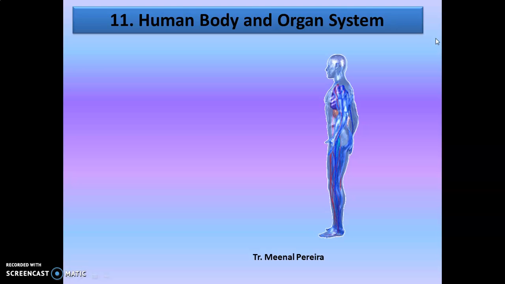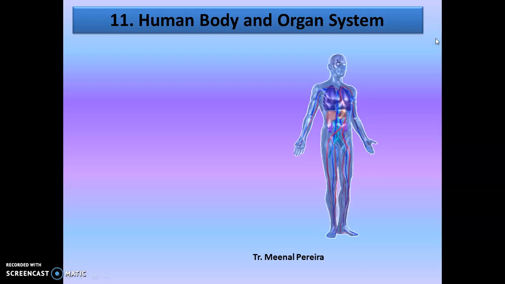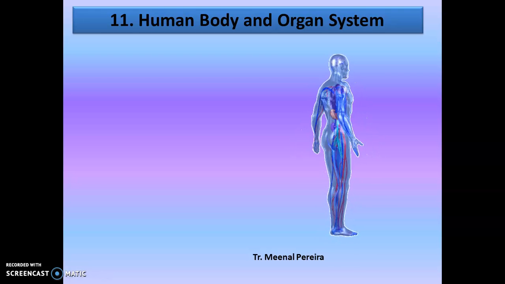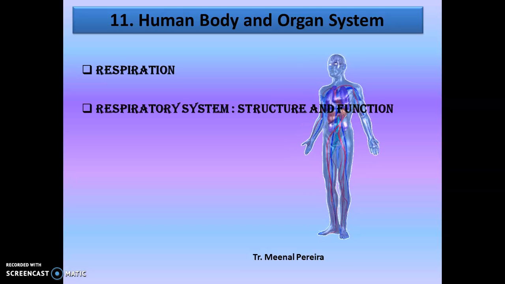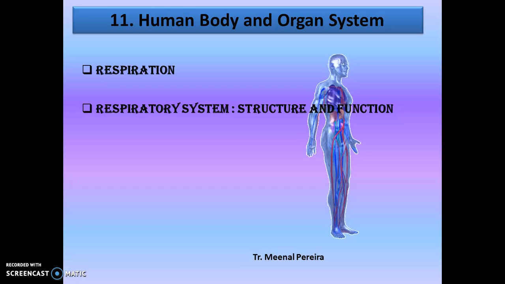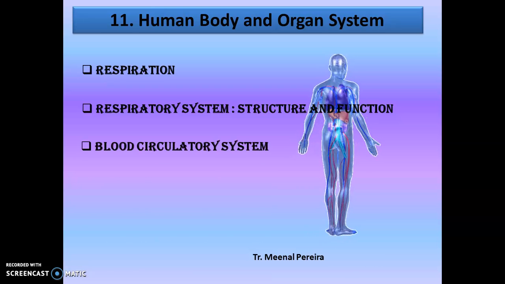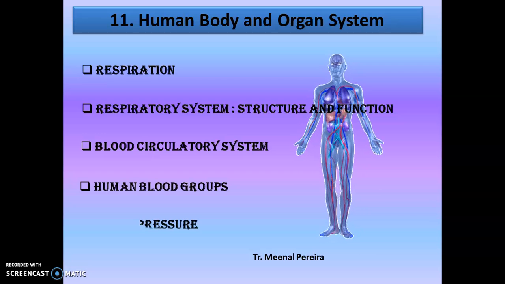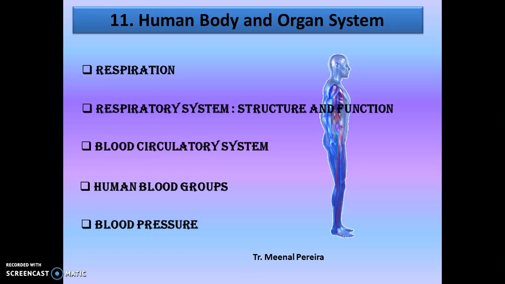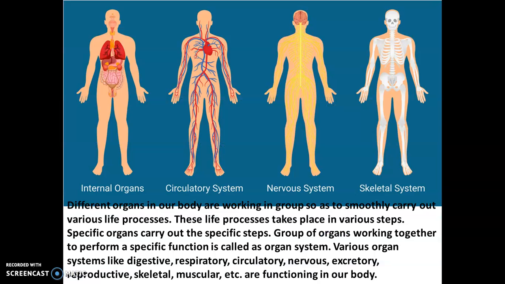Today we will begin with lesson number 11, that is human body and organ system. Let's see what are the various things that we are going to study in this lesson. We will be studying about respiration, respiratory system, structure and function, blood circulatory system, human blood groups and blood pressure. So let's begin.